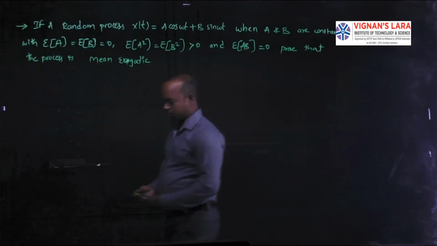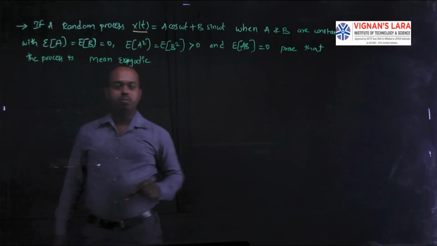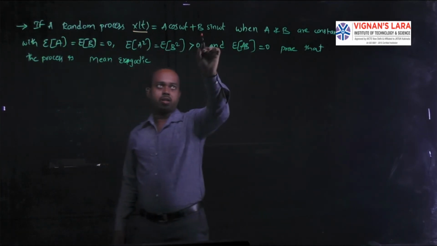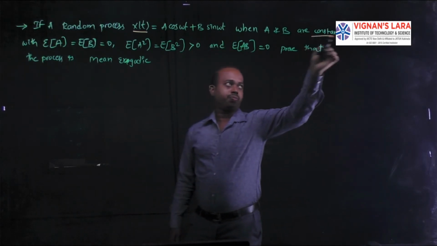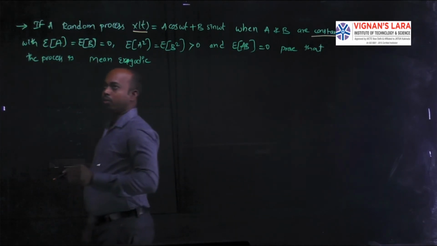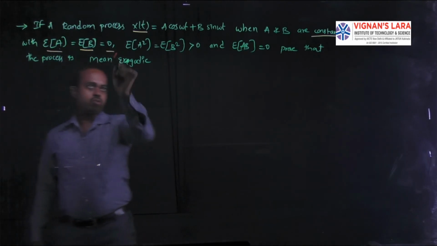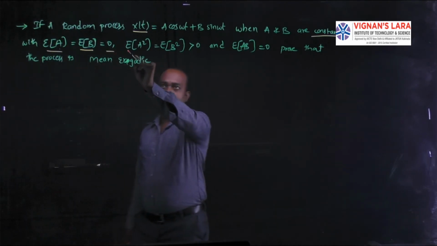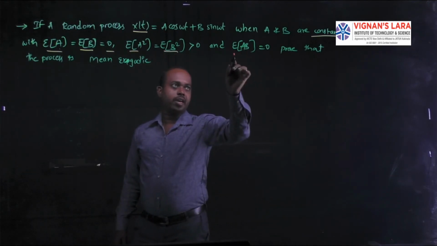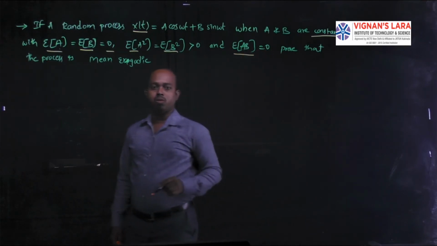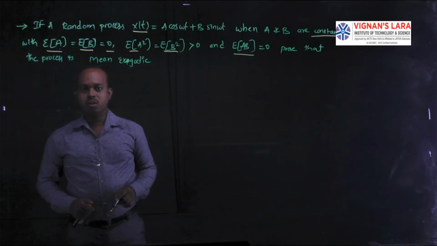Coming to the next problem. In this problem, a random process X of t is given as A cos omega t plus B sin omega t, where A, B are constants with expectation of A equal to expectation of B equal to 0, expectation of A square and expectation of B square greater than 0, and expectation of AB also 0. Prove that the process is mean ergodic.